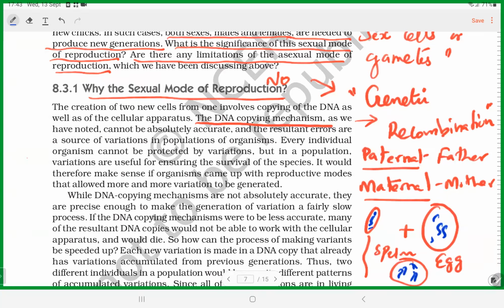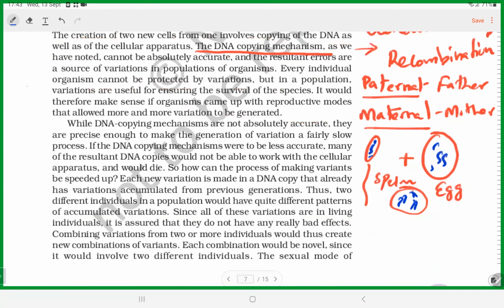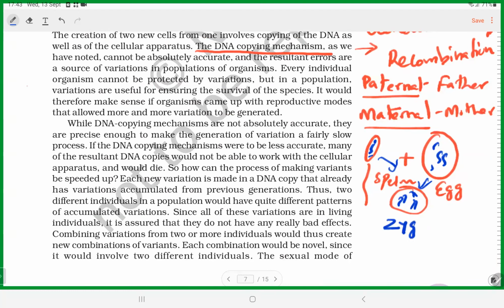So that's a very important aspect, the DNA from Appa and Amma. The zygote forms, and then the organism develops from the zygote. So the DNA copying mechanism forms a very important aspect.